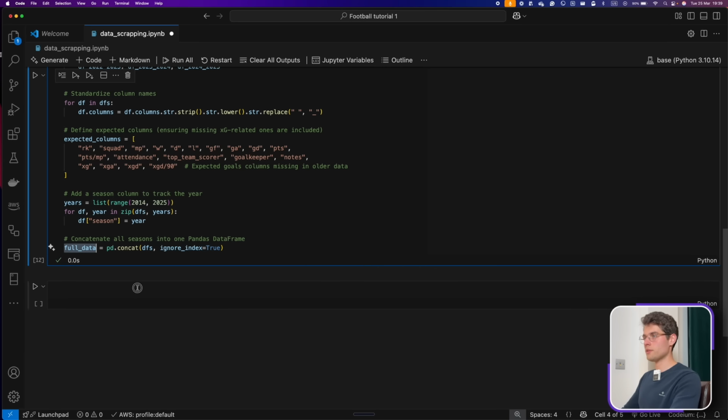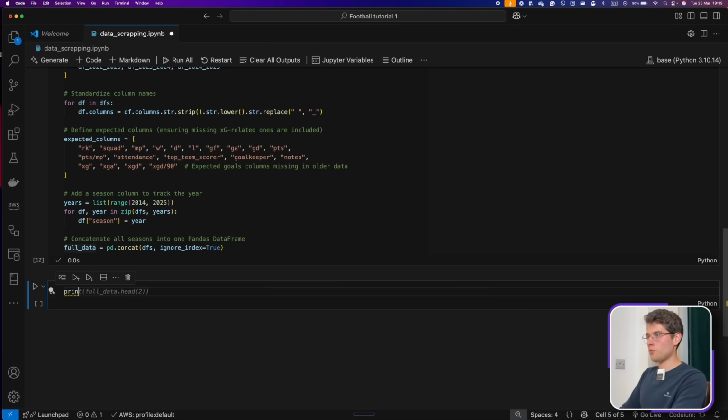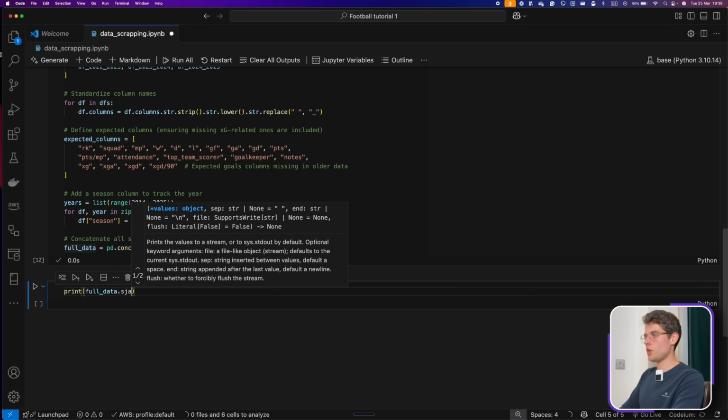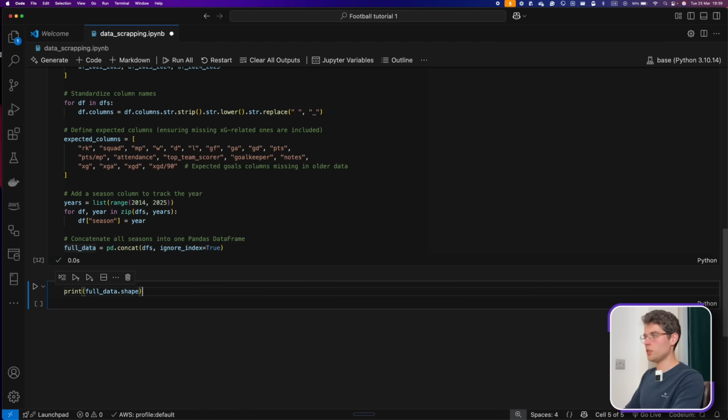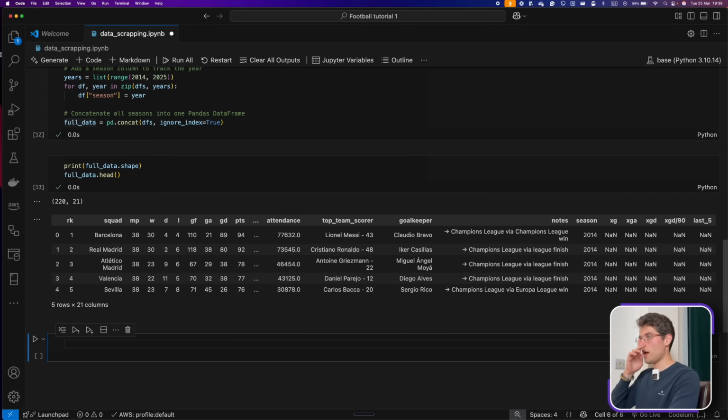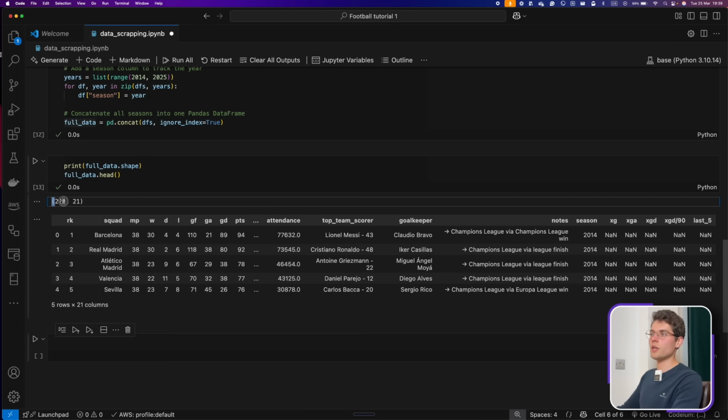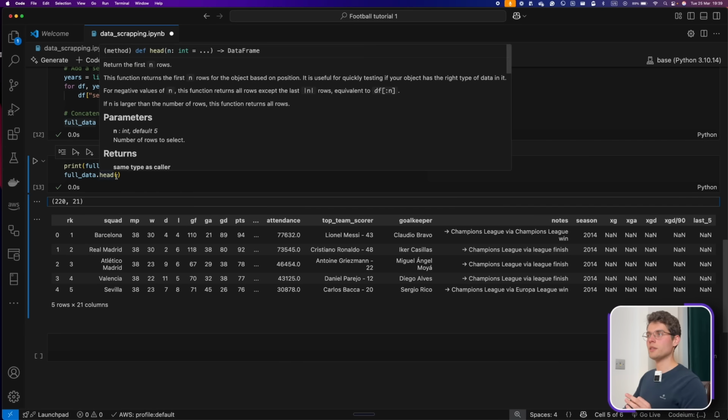So if we do this, we do print .shape, always good to see the shape, and then we do .head. And here we can see that the shape is 220. We have 11 seasons, 20 teams per season, and we know now that we have the full data in here.